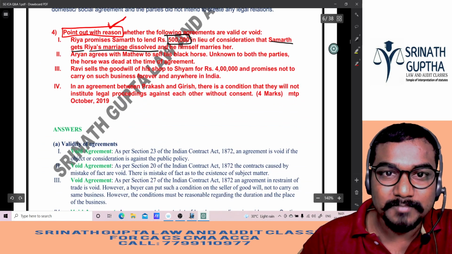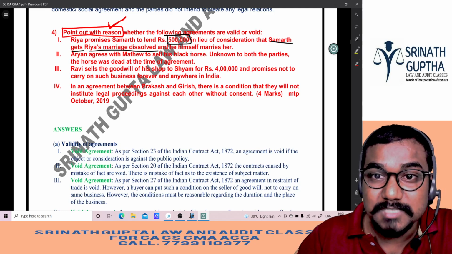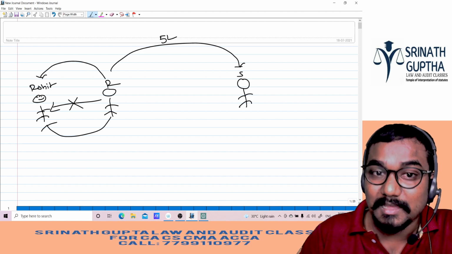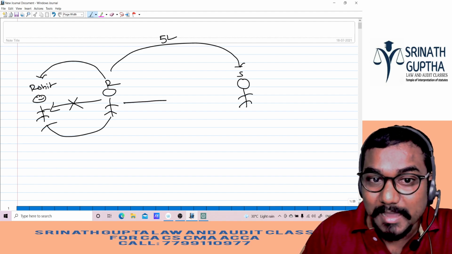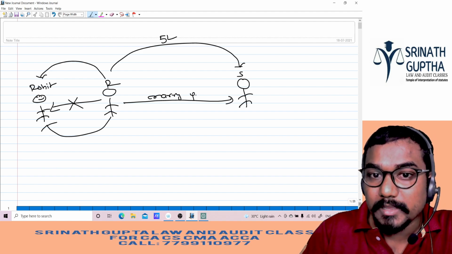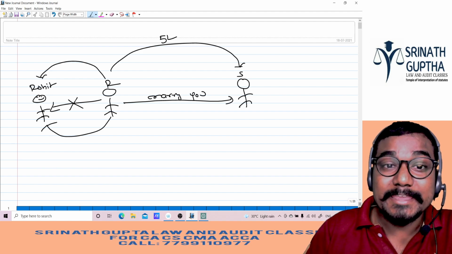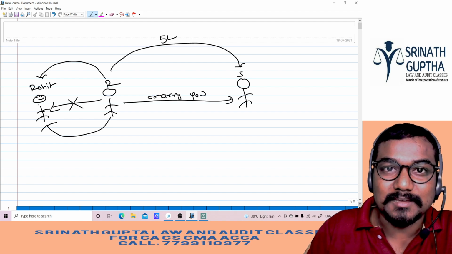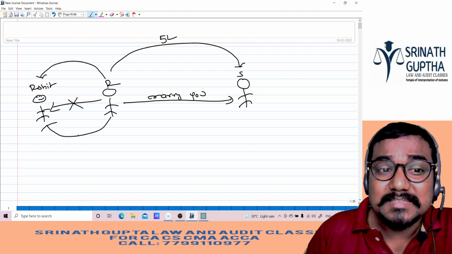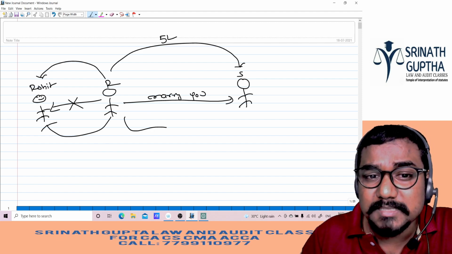And he himself marries her. So Ria said to Samarth, "I'll give 5 lakhs rupees and I will marry you also, if you break the engagement between me and Rohit." But what is the nature of the agreement? Bad agreement. This agreement is opposite to public policy.